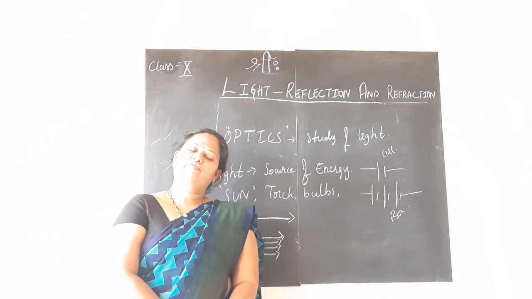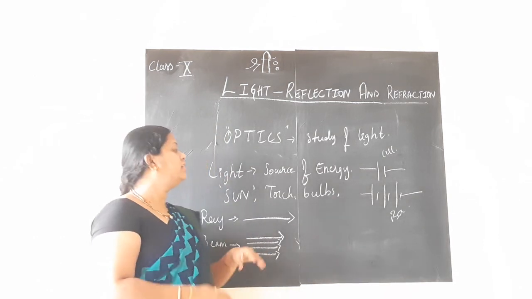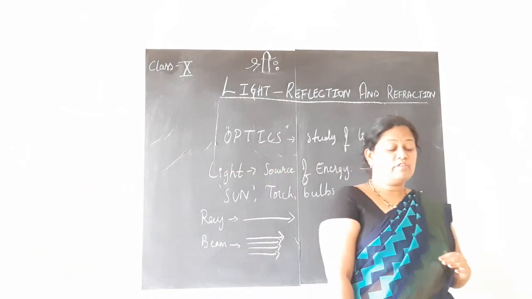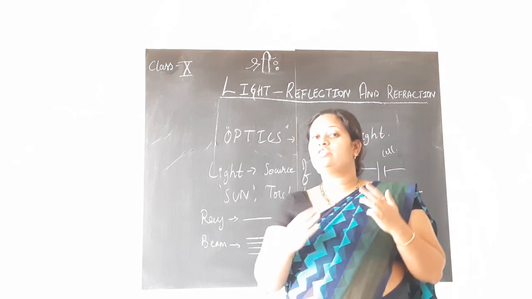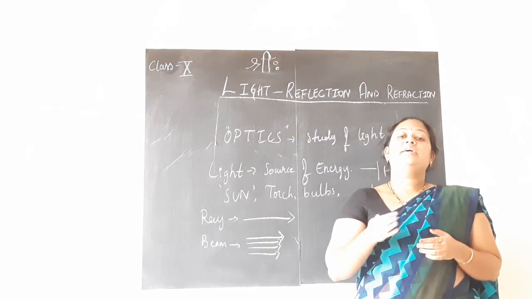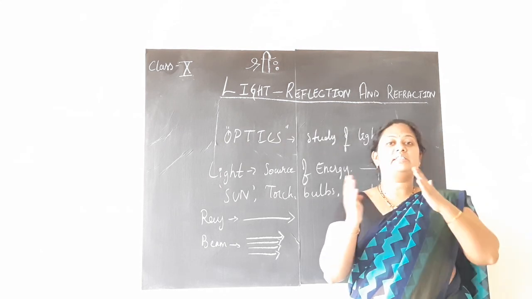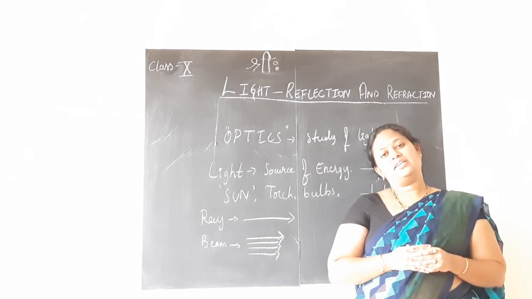When does the rainbow form? All these concepts we shall be discussing, and mainly, children, we will be concentrating on the concepts of reflection and refraction of light. We will be studying about the spherical mirrors, that is convex and concave mirrors, their ray diagrams, about the lens, that is convex lens and concave lens as well, their applications and various other things in this lesson.